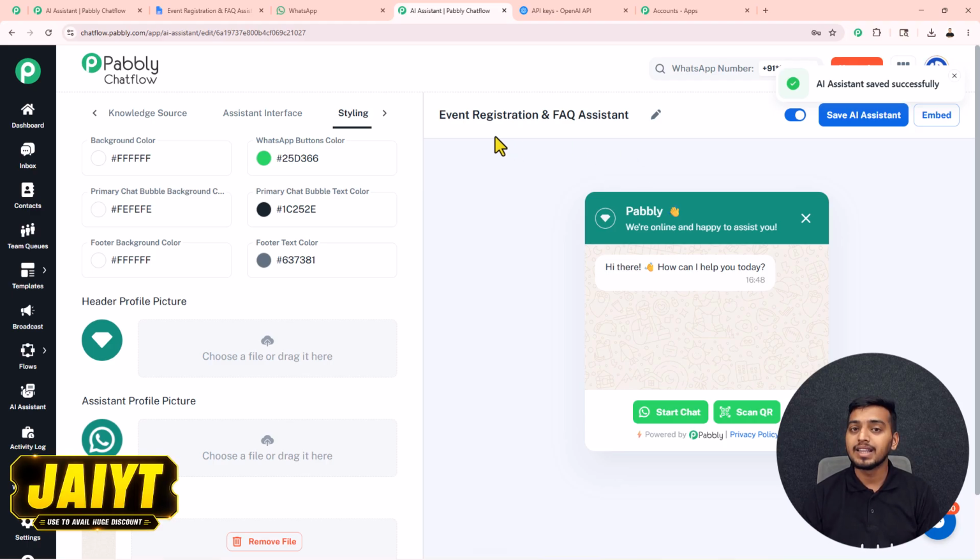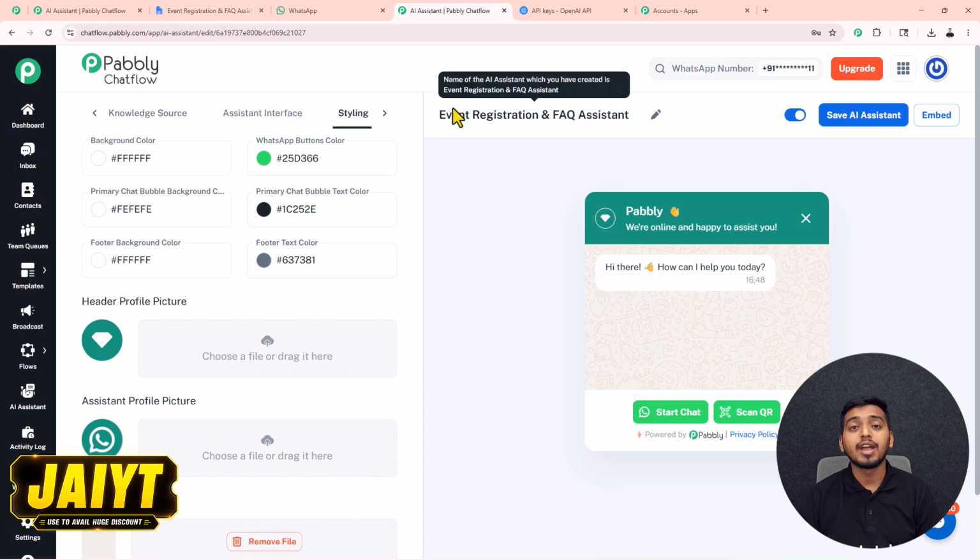As we have completed the creation, now we just have to test if this assistant is working properly or not. For that, we just have to open our WhatsApp account, but before that we have to create a flow, because of which this AI assistant will only get assigned to those customers who send a particular keyword that we will add inside our flow.